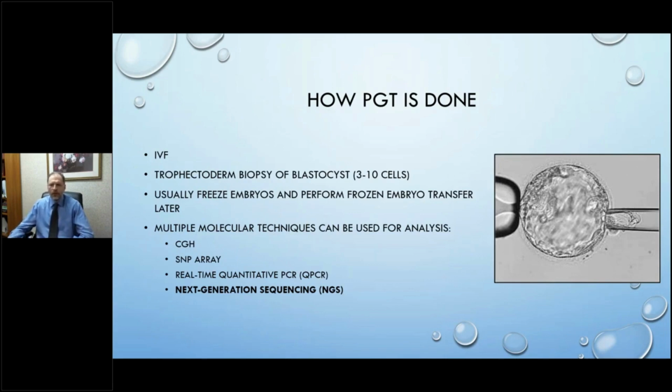And it's important that it's a trophectoderm biopsy because the inner cell mass is not affected. So there's potentially less damage to the future child. And it's also important in terms of interpretation. We're not sampling the entire embryo, but we're sampling just the trophectoderm. After the biopsy is performed, the embryos are usually cryopreserved, and the genetic analysis is performed on those biopsied cells.